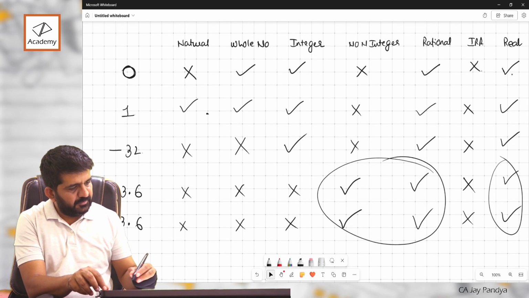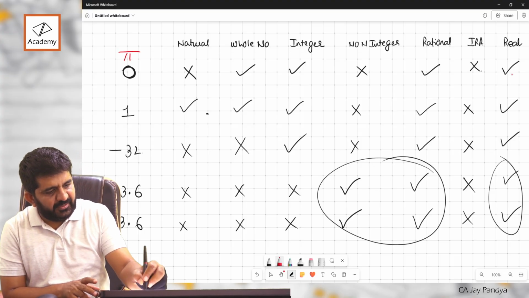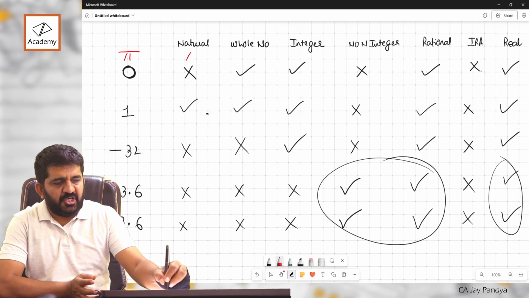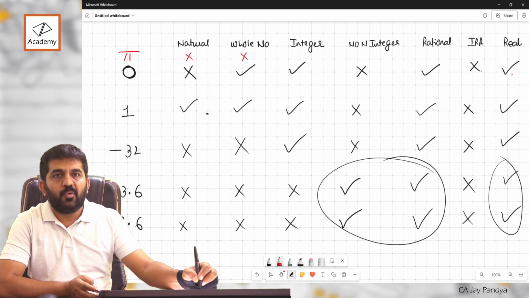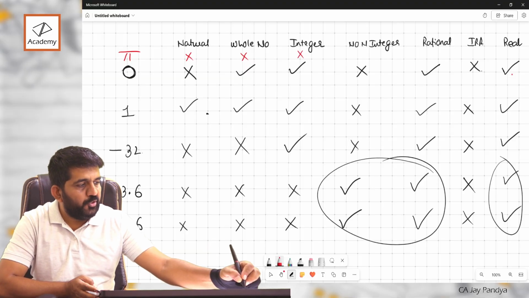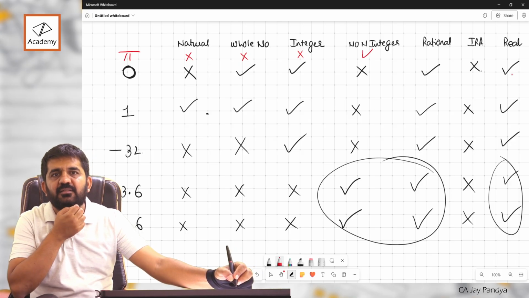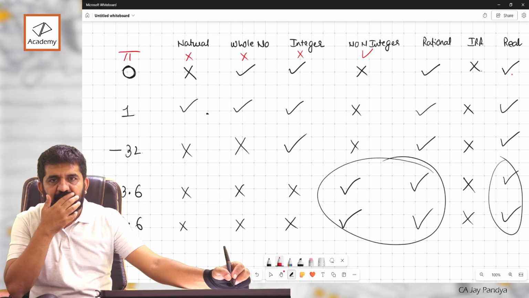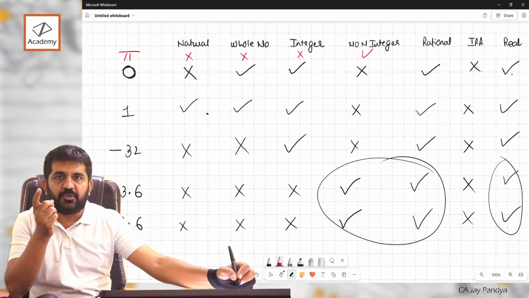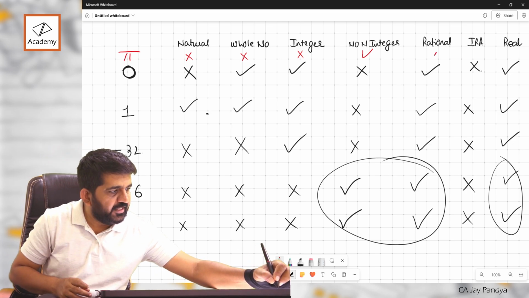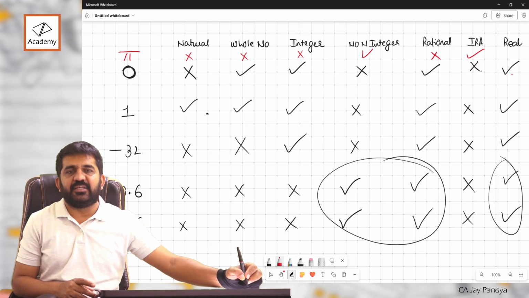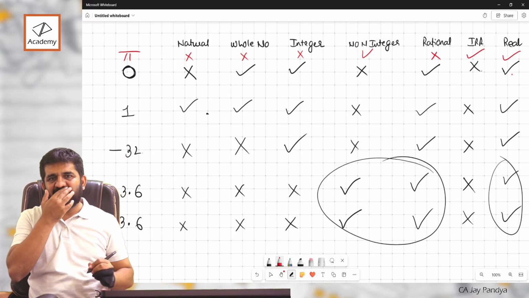Last, pi. Is it a natural number? No. Whole number? No. Integer? No. Non-integer? Yes, it is a non-integer. 22 divided by 7 is something like 3 point something something something something. Is it rational? No. Is it irrational? Yes. Is it real? Yes. Right.